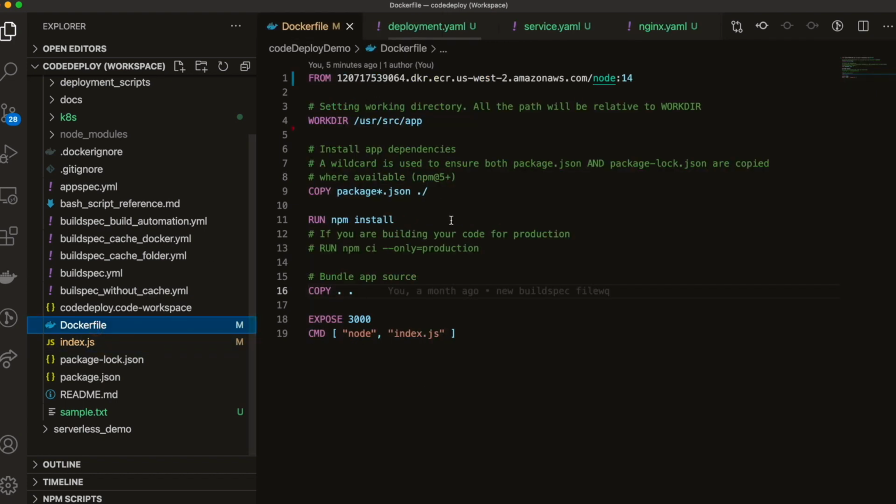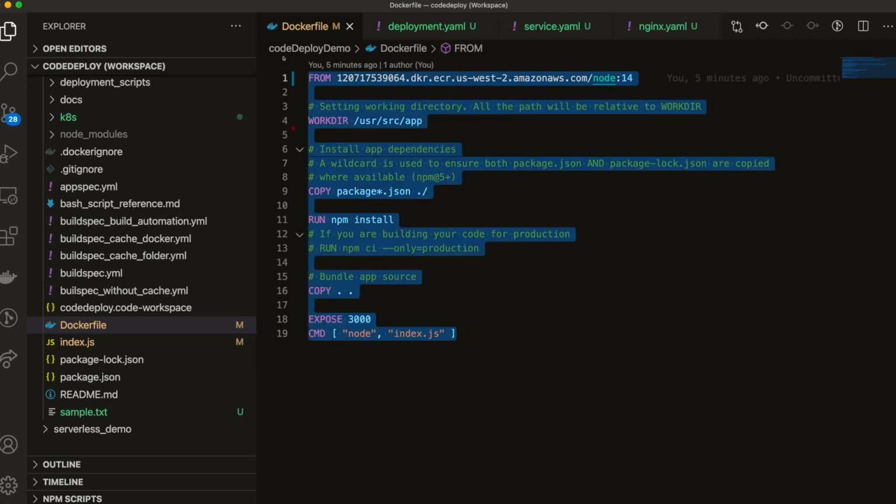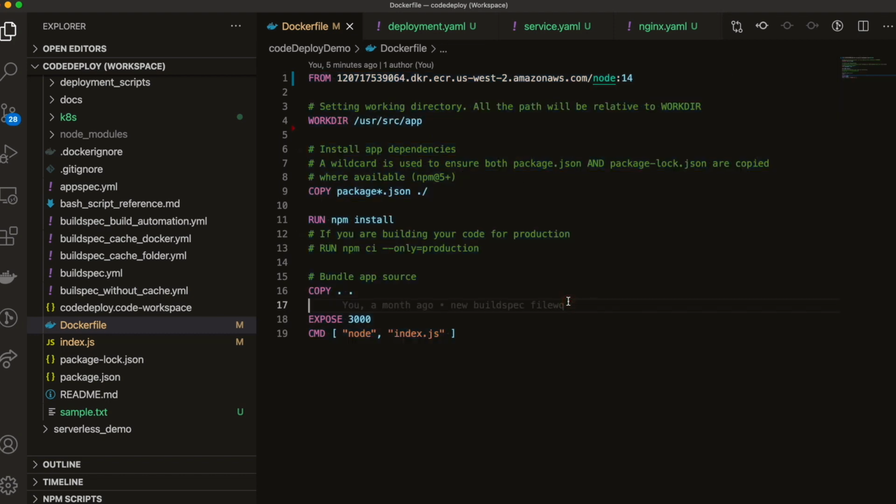And the Dockerfile, again, is nothing special. I'm using Node.js version 14, setting the working directory here, copying the package files first and then doing all the dependency installation, then copying the rest of the files, exposing the port, and running the application. That's all the Dockerfile instructions do. We'll be using this Dockerfile to get the Docker image. Now let's follow the steps one by one.